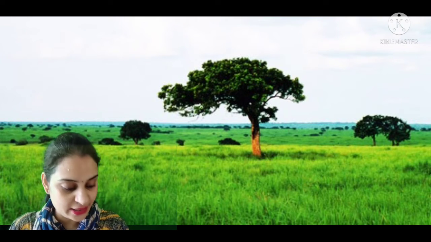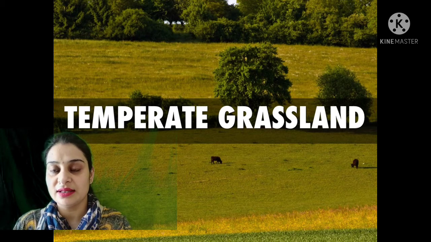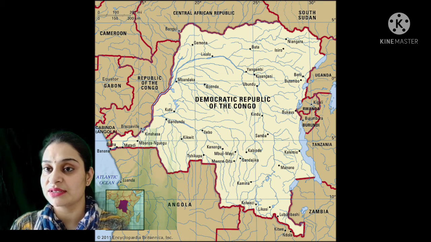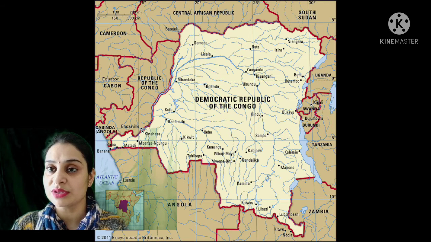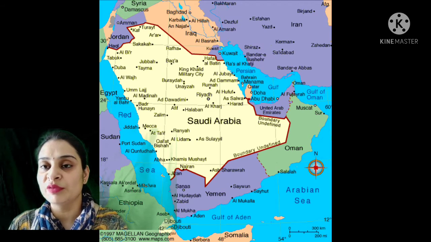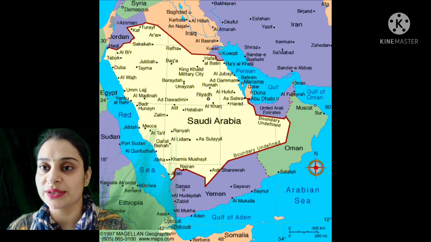So today we are going to start our new chapter of social studies, which is the temperate grassland or the prairies. In the previous two chapters, we have discussed places which are located on the equator, as we discussed in chapter number 4, the Democratic Republic of Congo. That place is located on the equator. Then in the next chapter, we discussed the tropical desert, and the tropical desert we discussed was Saudi Arabia.